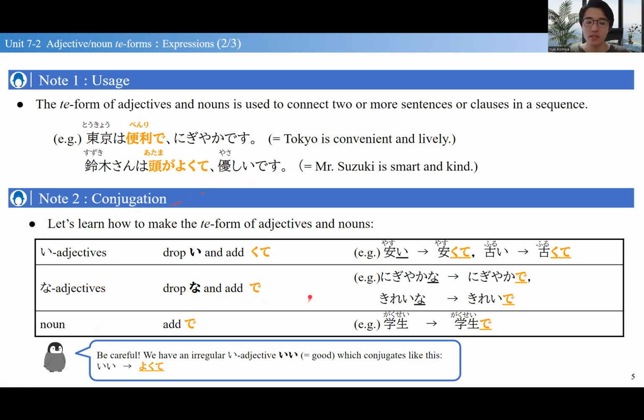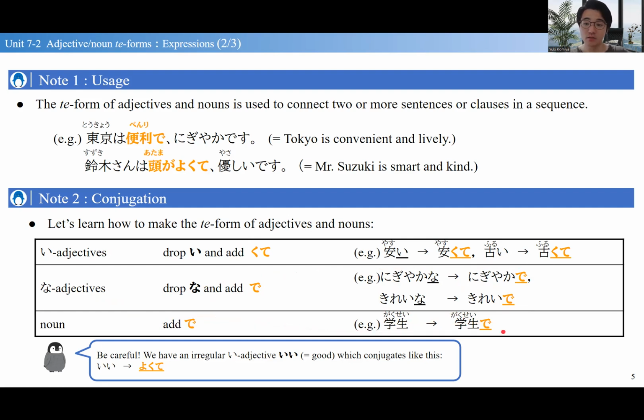So how to make the te form is here. The rules, for i adjectives, we drop the i and add kute. 安い will be 安くて, 古い 古くて. For na adjectives, we drop the na and add de. So にぎやかな lively will be にぎやかで. きれいな will be きれいで. Finally, for nouns, we just simply add de.